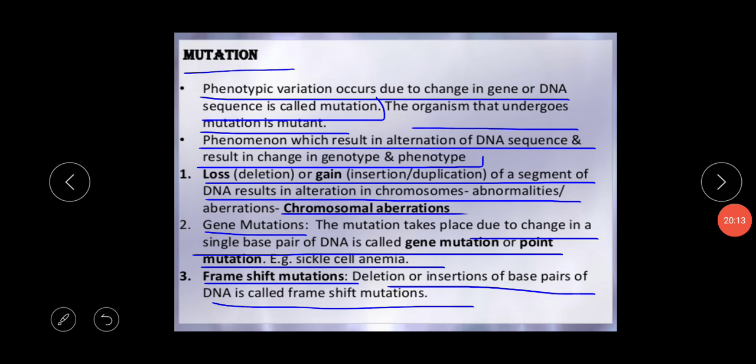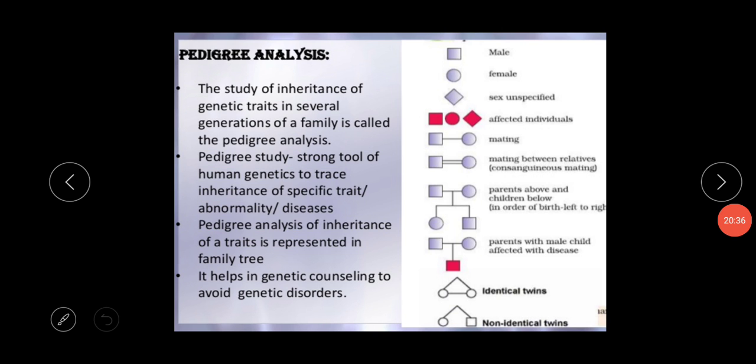Okay, the loss or gain of a segment of DNA results in structural alteration, because genes are located on the chromosome. That location is called the gene locus. So this alteration in the chromosome results in abnormalities, and it's actually seen in cancerous cells. So this is the basic thing of the mutation.